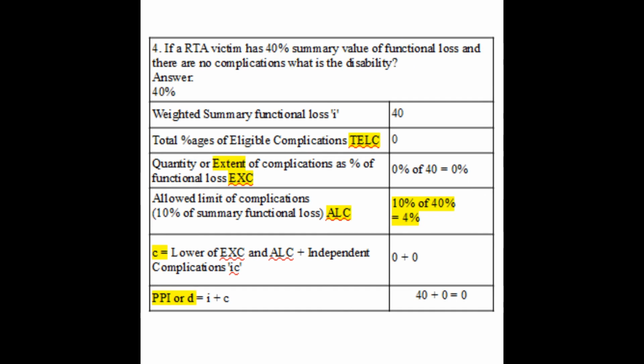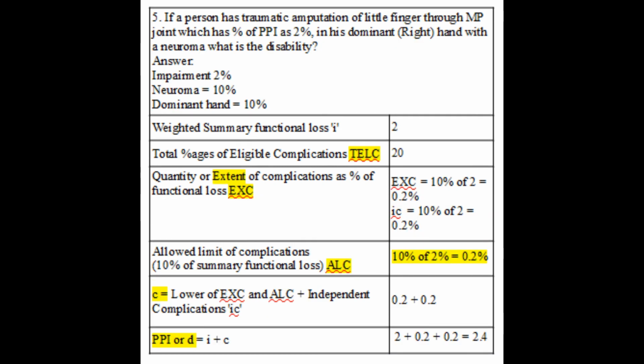If a RTA victim has 40% summary value of functional loss and there are no complications, what is the disability? Answer is simple, it is 40%. If a person has traumatic amputation of little finger through MP joint which has percentage of PPI as 2% in his dominant right hand with a neuroma, what is the disability?